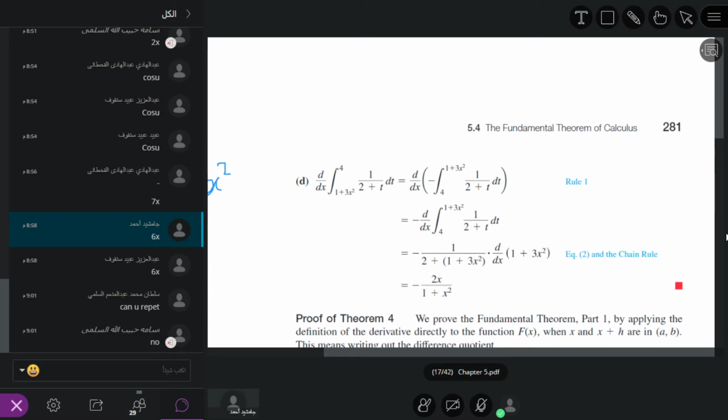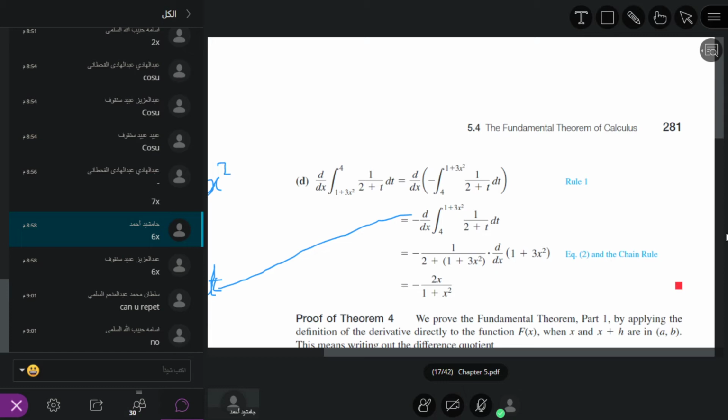So if we change this integral this way, it will be d over du, with the minus outside already. So d over du of the integral from u to 4 of 1 over 2 plus t, dt. We have the following.